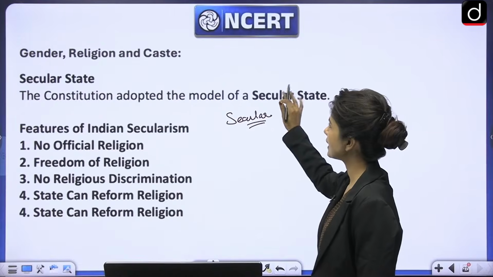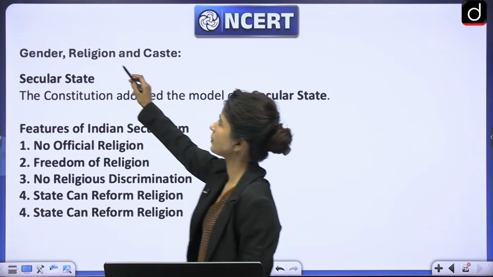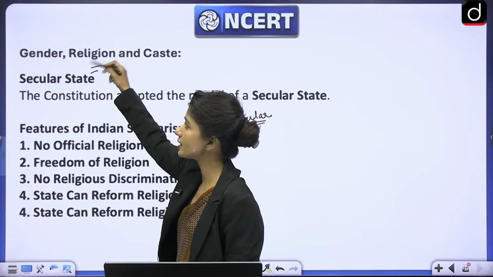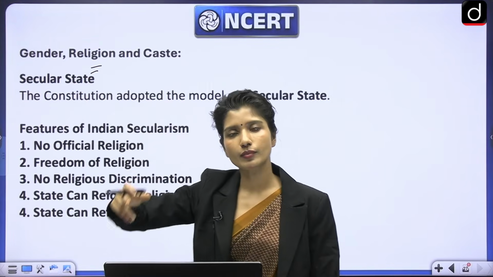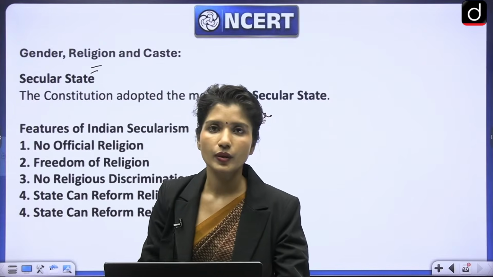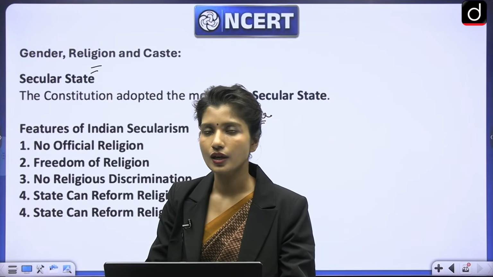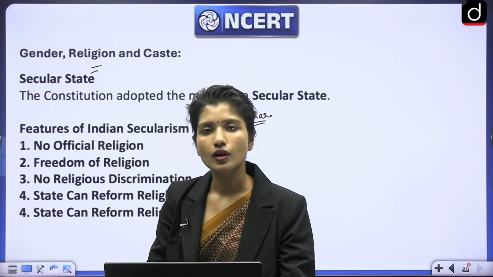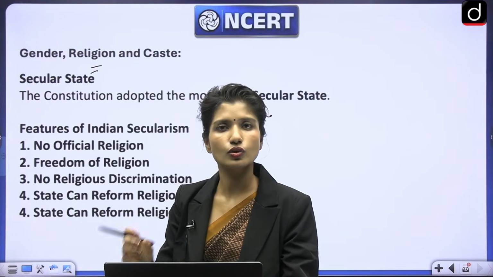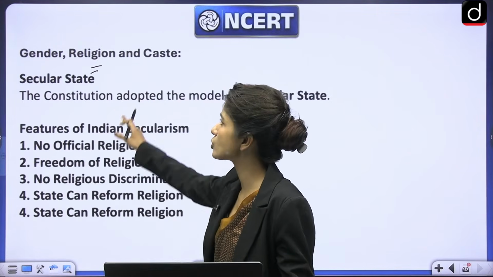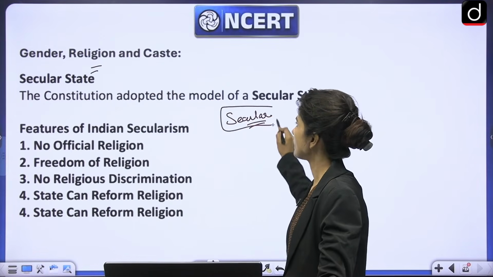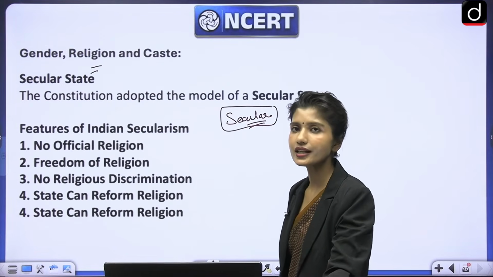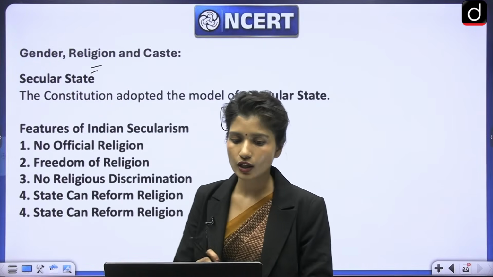We say India is a secular state, right? Because here we will be talking about religion. In this chapter we will also be talking about gender-based issues. So for example, we'll talk about patriarchy because it is a gender-based system, right? We will talk about feminism or feminists, who are feminists. So we will talk about different things based on gender, religion and caste. The first thing that we need to talk about is secular. We say that India is a secular state. What does secularism mean?